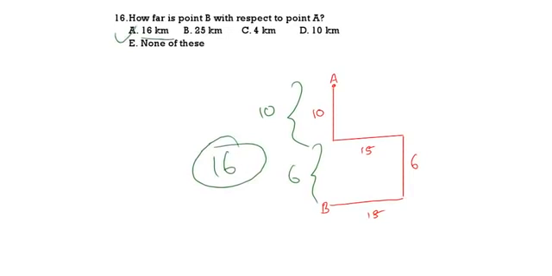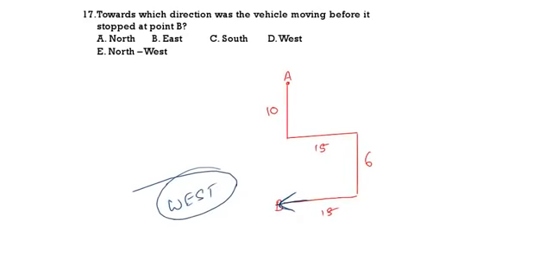See the next question. Towards which direction was the vehicle moving before it stopped at B? Now towards which direction was it moving? Towards this direction it was moving. This direction means west, left. Left means west direction. So west is the correct answer. See the next question.